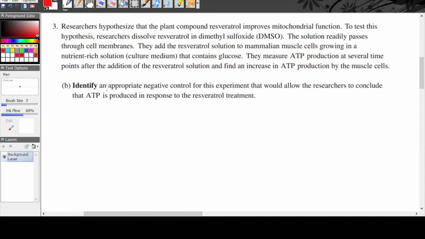Part B of question 3 says, identify an appropriate negative control for this experiment that would allow the researchers to conclude that ATP is produced in response to resveratrol treatment. Now for this, you need to know what negative control means. Negative controls are particular samples that are used in experiments that are treated just like other samples in the experiment, but no factors affect them. Any change in any factor will not affect the negative control.